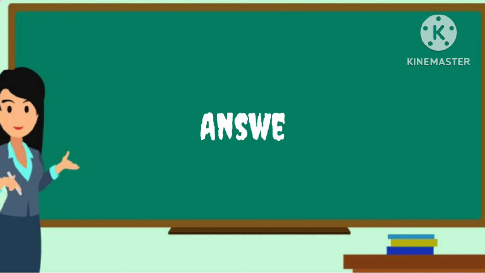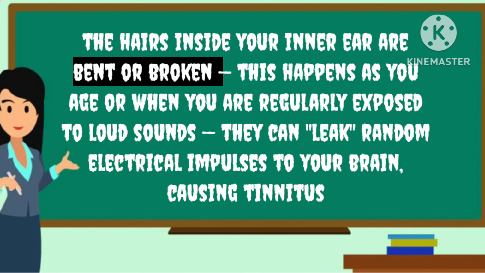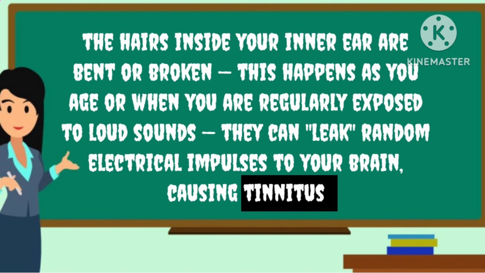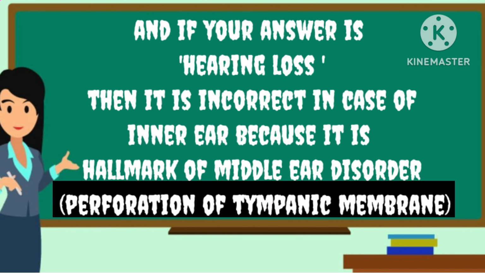And the answer is B, tinnitus. The reason behind it is that the hairs inside your inner ear are bent or broken. This happens as you age or when you are regularly exposed to loud sound. They can leak random electrical impulses to your brain, causing tinnitus. If your answer is hearing loss, then it is incorrect in case of inner ear, because it is the hallmark sign of middle ear disorder, for example, perforation of the tympanic membrane.